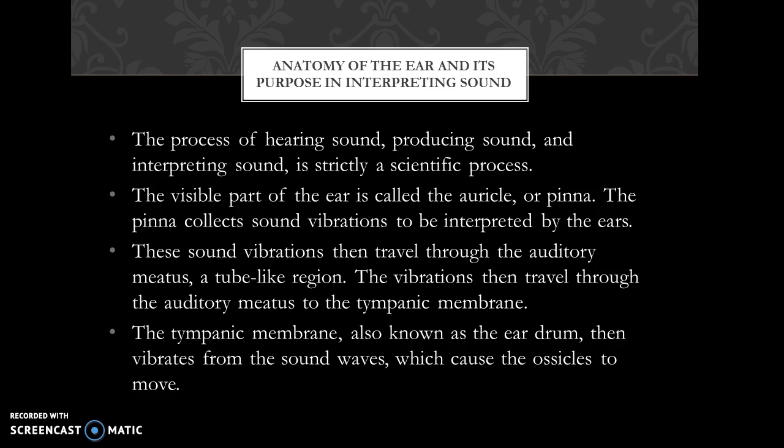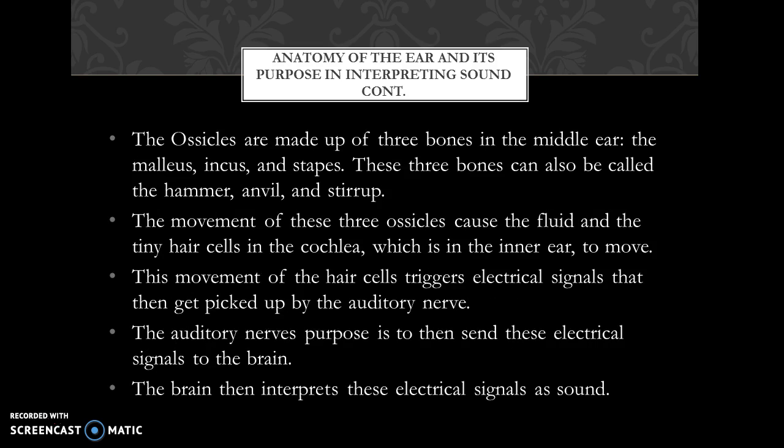The vibrations then travel to the tympanic membrane. The tympanic membrane, more commonly known as the eardrum, then vibrates from the sound waves, which cause the ossicles to move. The ossicles are made up of 3 bones in the middle ear, the malleus, incus, and stapes. These 3 bones can also be known as the hammer, anvil, and stirrup. The movement of these 3 ossicles cause the fluid and the tiny hair cells known as cilia in the cochlea, which is in the inner ear, to move.